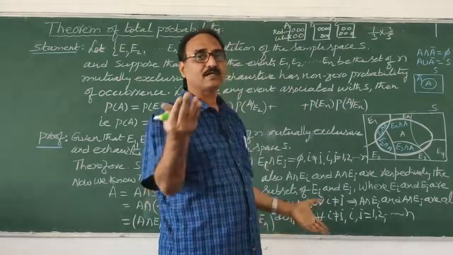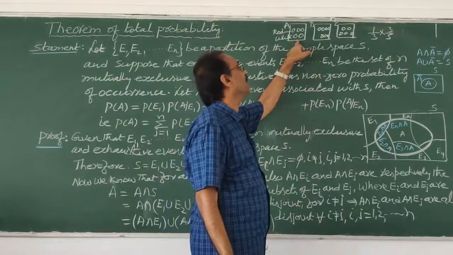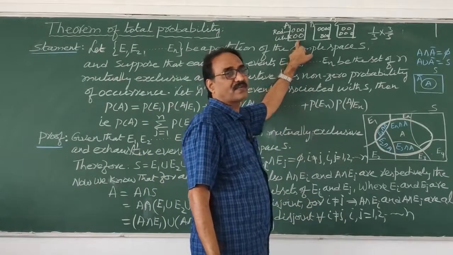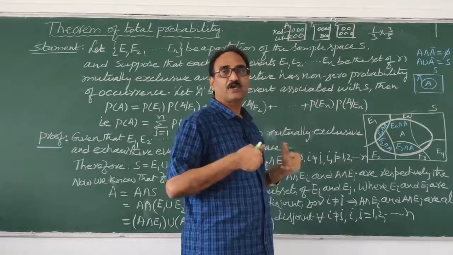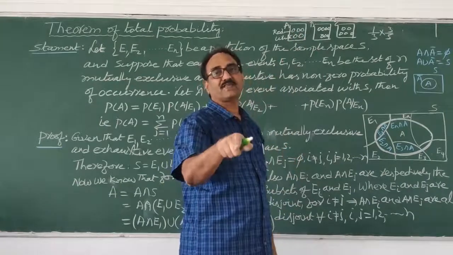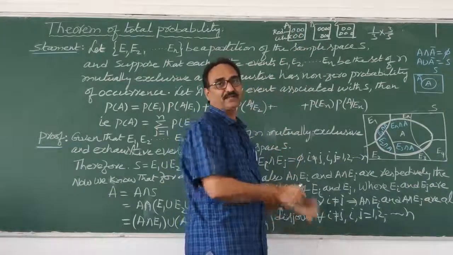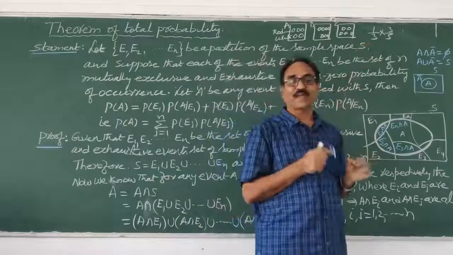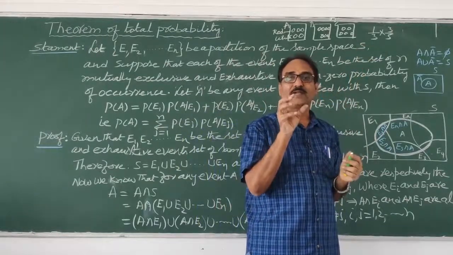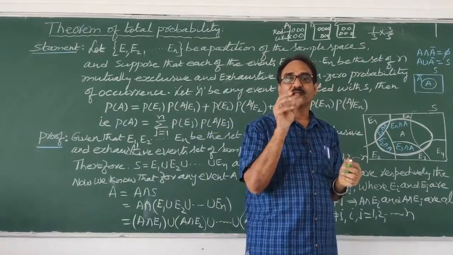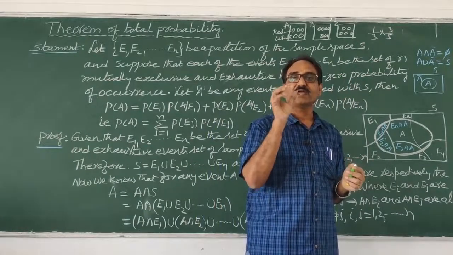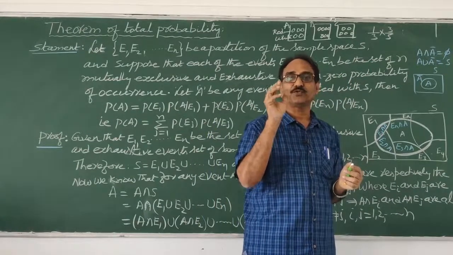How did you get it? Total number of balls in box A is 5, out of which 3 are red. We want red only. 3C1 by 5C1, which is nothing but 3 by 5. Okay, over. So finally what did you get? The probability of getting a red ball from box A is 1 by 3 into 3 by 5.